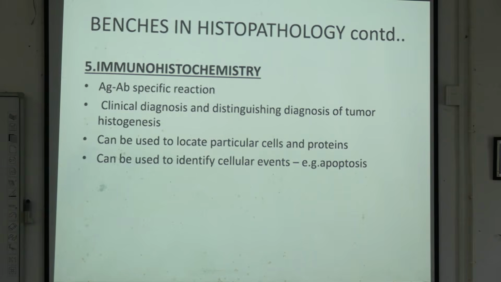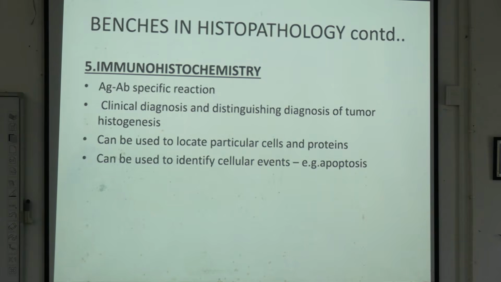Why is it done? For the clinical diagnosis and distinguishing diagnosis of tumor. The key problem is that there are many kinds of tumors which look alike, very close, resembling each other, but the treatment is vastly different. So if we make a mistake, the treatment will be wrong.